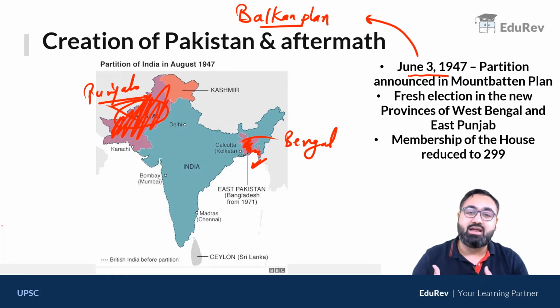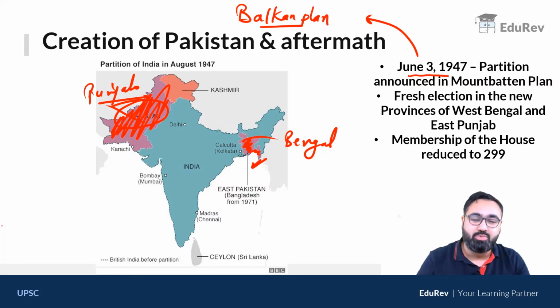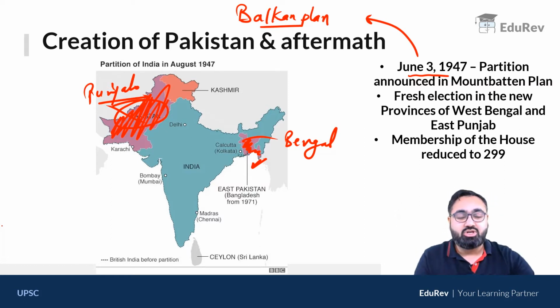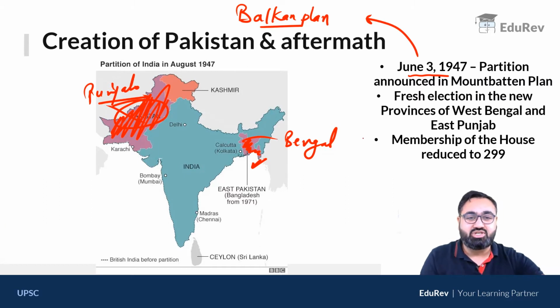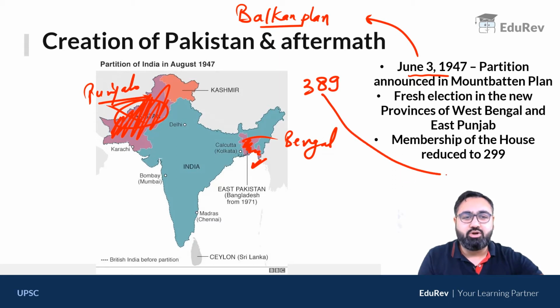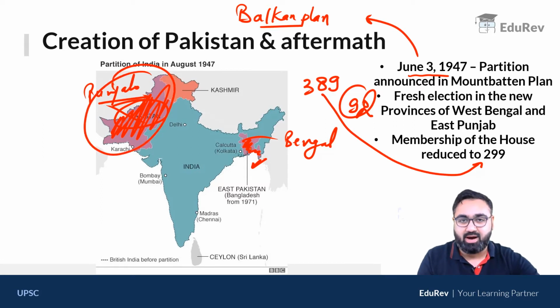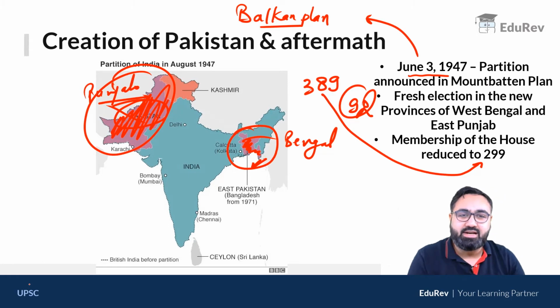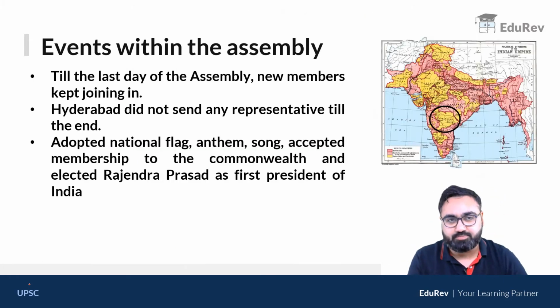Also, when Pakistan was created, it was very obvious that the strength of the assembly had to be reduced. जो हम लोग की असेंबली की स्ट्रेंथ है उसको हमें कम करना था. So that is why the assembly's strength, which was originally 389 if you remember, was reduced to 299. 90 मेंबर्स की स्ट्रेंथ कम कर ली गई because they came from these areas of Pakistan and Bangladesh. तो वो एरियाज वहां पे चले गए थे and that is why the strength was reduced.